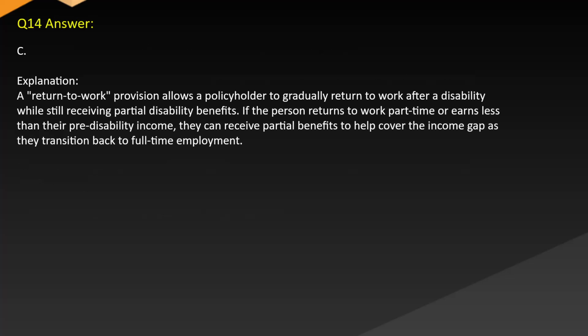Answer: C. Explanation. A return to work provision allows a policyholder to gradually return to work after a disability while still receiving partial disability benefits. If the person returns to work part-time or earns less than their pre-disability income, they can receive partial benefits to help cover the income gap as they transition back to full-time employment.